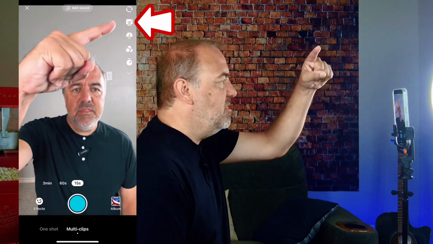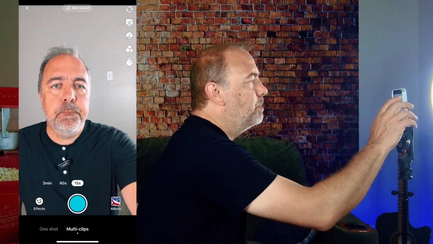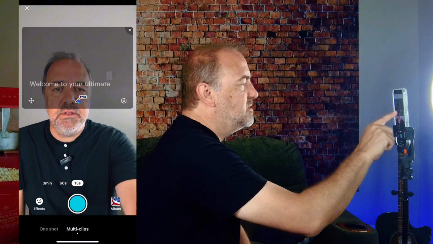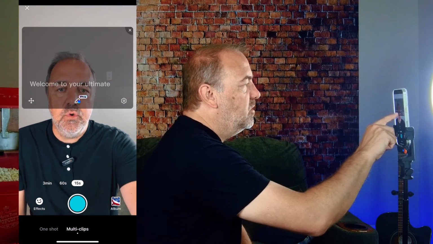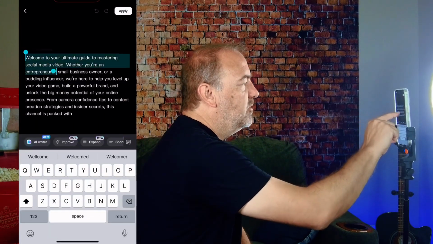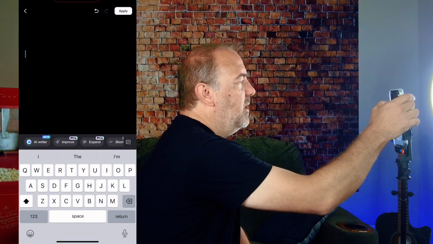Now, I'm going to hit this button right up here. This is my teleprompter button. I'm going to hit that. Here's the thing we did yesterday, right? So I'm going to hit the Pro button because I need to edit it. And like I say, if you want the long tutorial on teleprompter, watch my video from yesterday. I'm going to select this. I'm going to return. Oh, I don't need to return. I'm good. I'm going to paste this in right here.